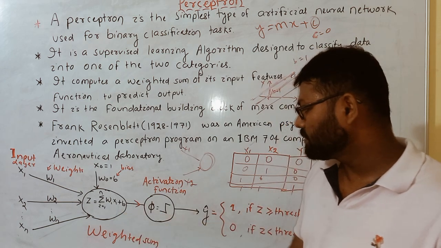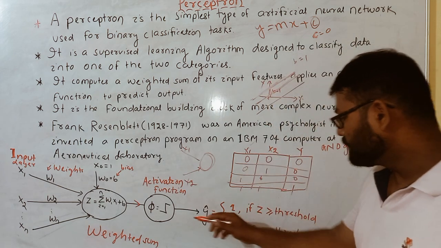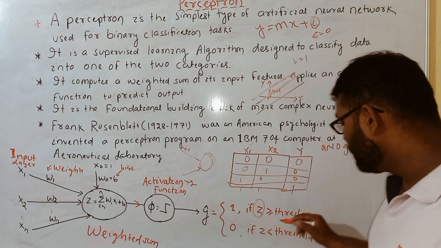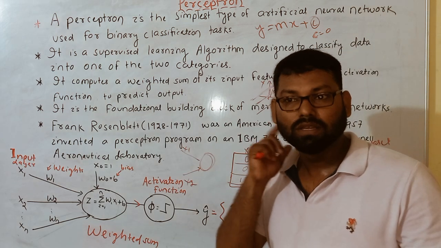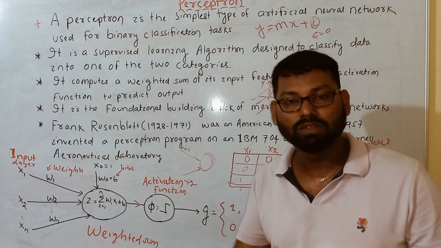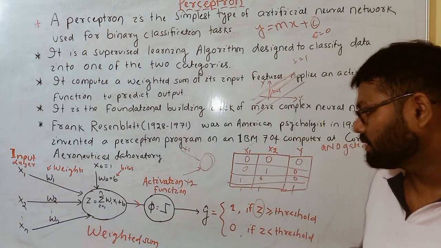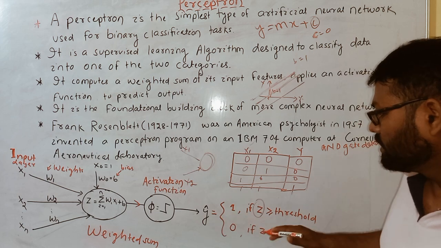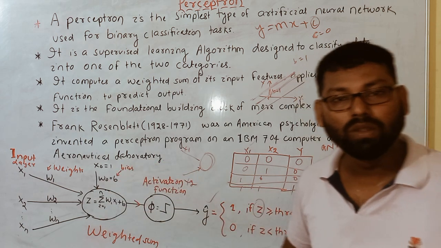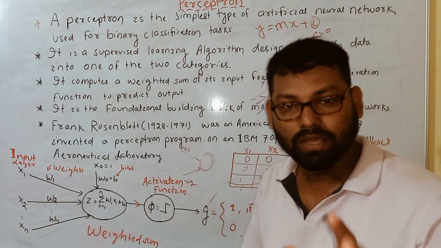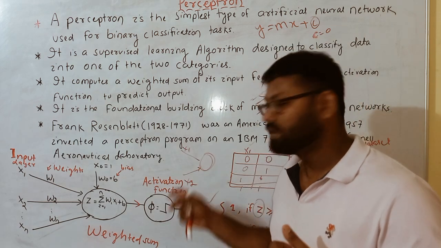And what is the activation function? Here we are basically using the step activation function. If this value is greater than the threshold, which is given in the question, the output is 1, otherwise 0, or you can take minus 1, like that. And this is the predicted output. This neural network is predicting the output. We'll do one or two simple questions on how a neural network structure is there and how it is going to predict the output. We'll discuss that.